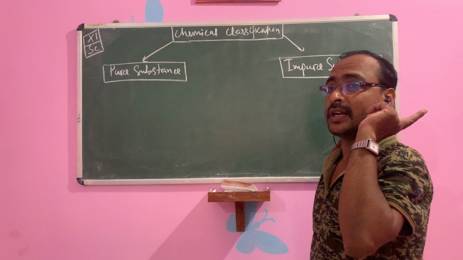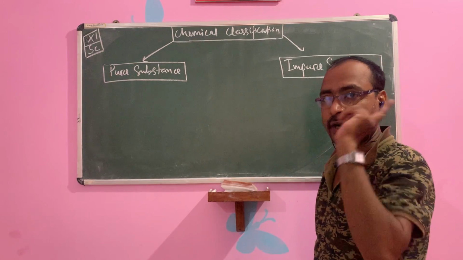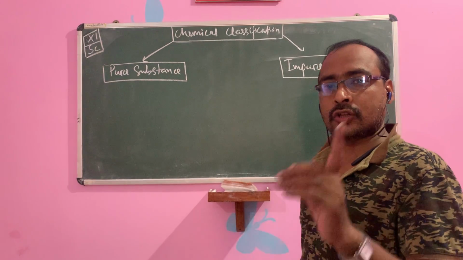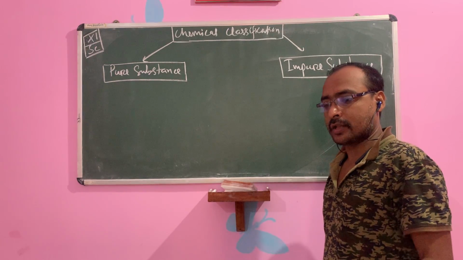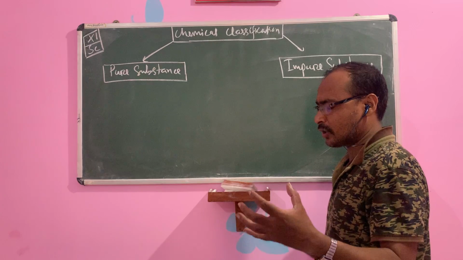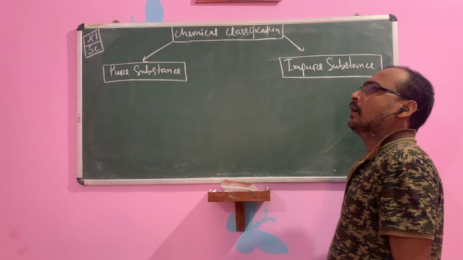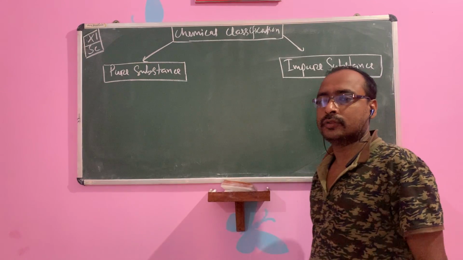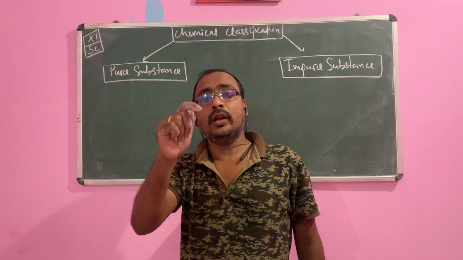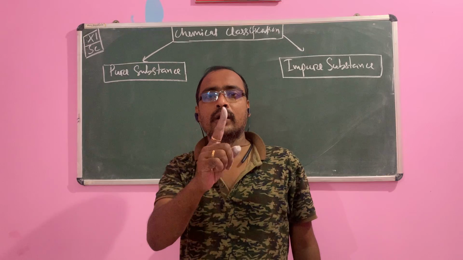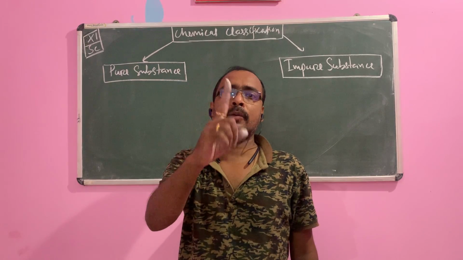The substance which contains only one type of component. What do you mean by a substance that contains only one type of component? Suppose for example, the gold element. Gold element consists only of gold atoms. So gold, which is an element, is a pure substance.